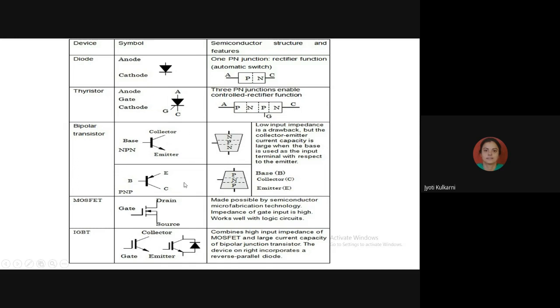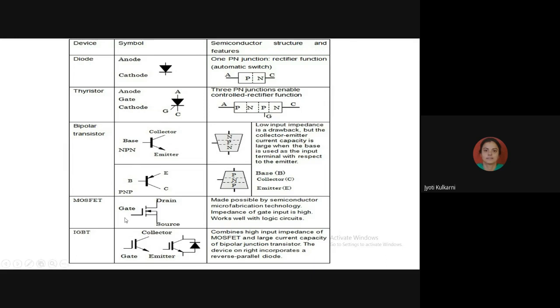In the BJT, the on-state resistance we have considered 1 ohm and current flowing through the device was 10 ampere. So 10 into 1, I'm getting 10 volt drop. And if my input voltage is 100 volt, how much is the output voltage I'm going to get? 100 minus voltage drop 10 volt equal to 90 volt in my output circuit.